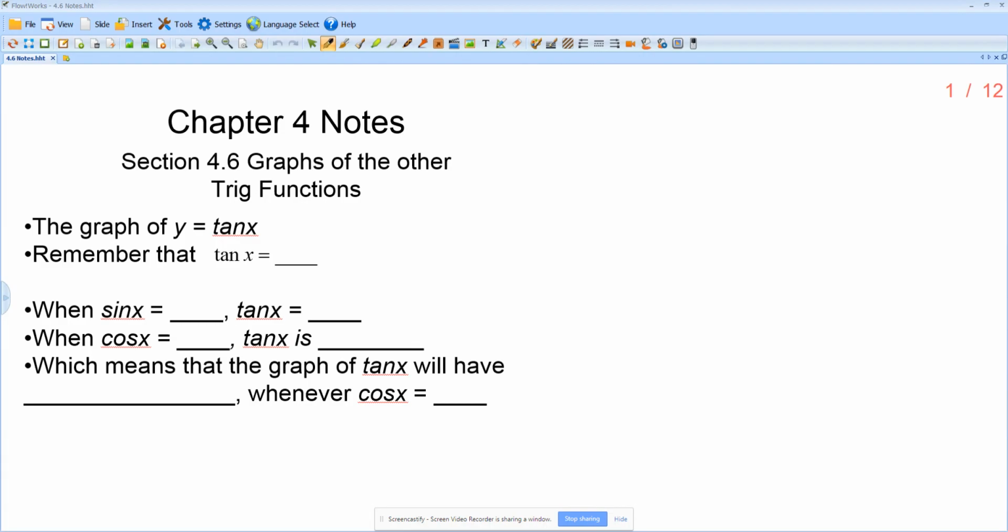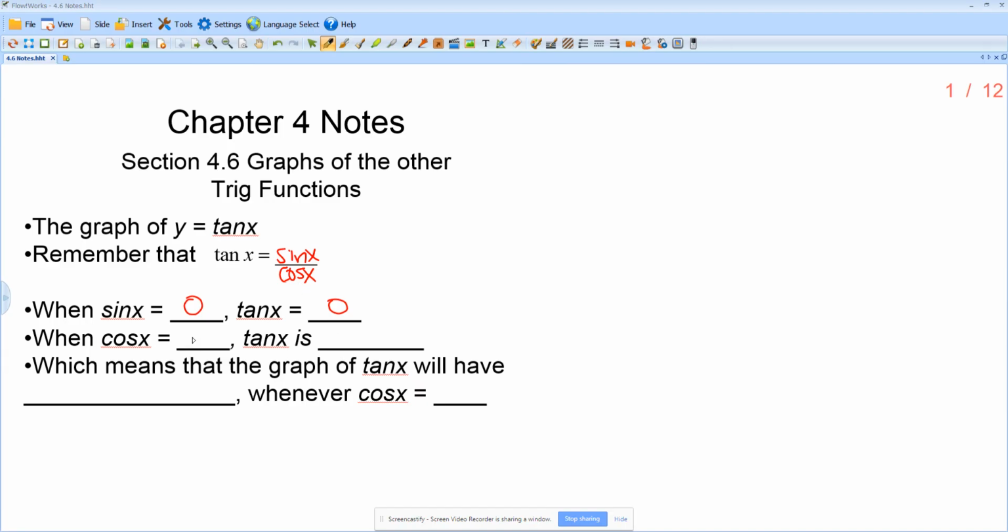So remember, the graph of y equals tangent x. Remember that what tangent is equal to is sine x over cosine x. So what that means is that when sine of x is equal to 0, tangent of x is going to be equal to 0. Because if the numerator is 0, the function will be equal to 0.